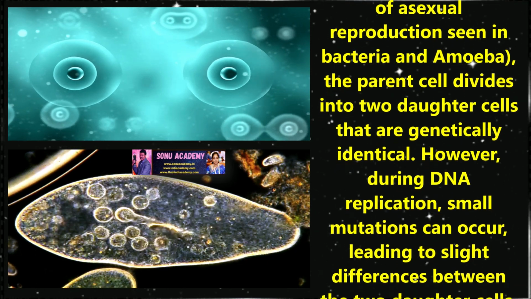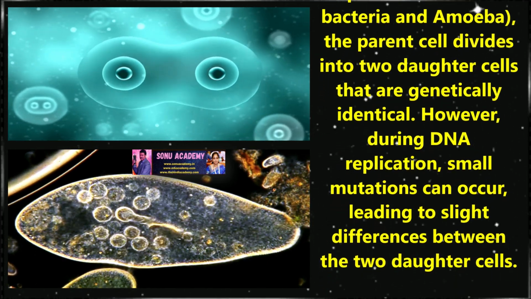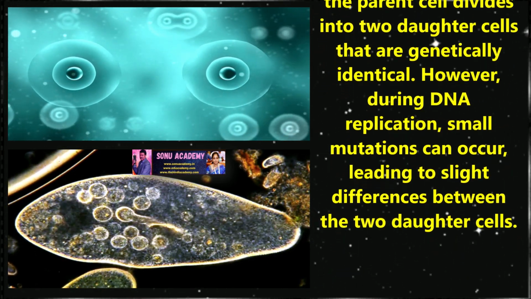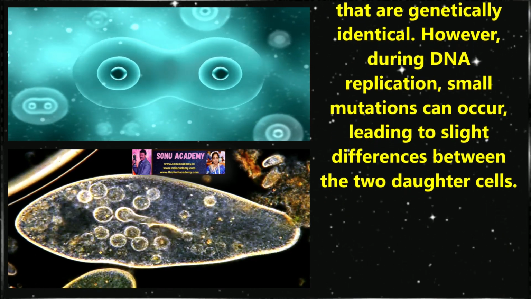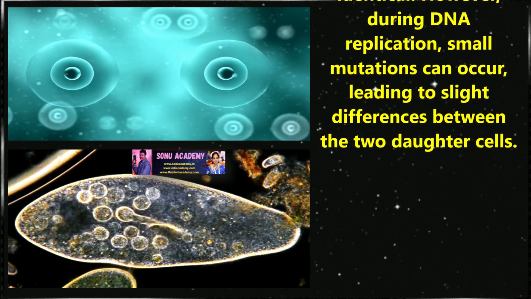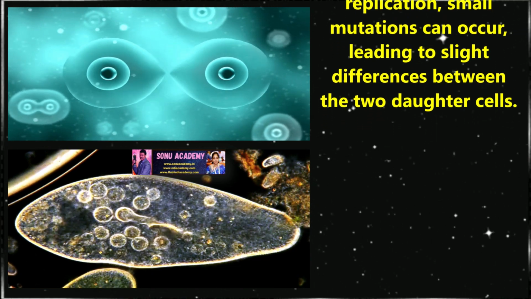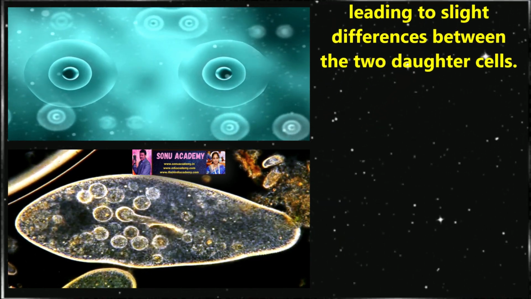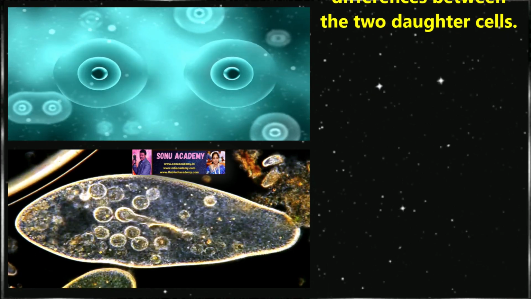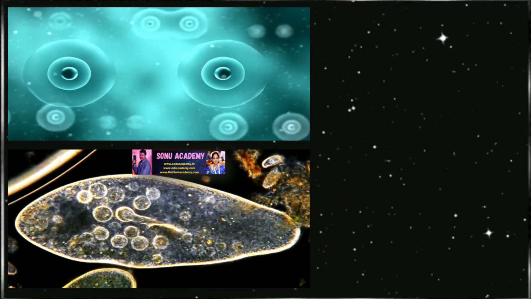For example, binary fission is a form of asexual reproduction seen in bacteria and amoeba. The parent cell divides into two daughter cells that are genetically identical. However, during DNA replication, small mutations can occur, leading to slight differences between the daughter cells.